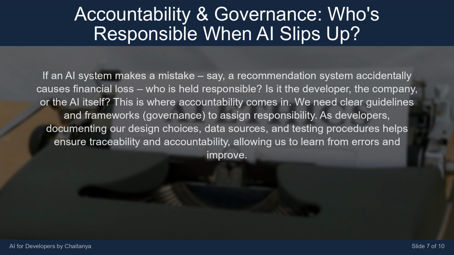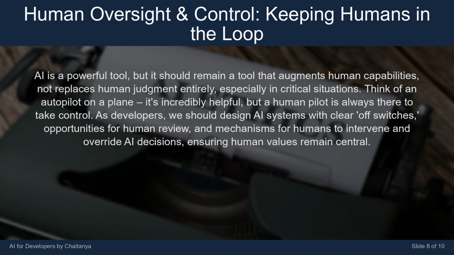from errors and improve. AI is a powerful tool, but it should remain a tool that augments human capabilities, not replaces human judgment entirely, especially in critical situations. Think of an autopilot on a plane. It's incredibly helpful, but a human pilot is always there to take control. As developers, we should design AI systems with clear off switches, opportunities for human review, and mechanisms for humans to intervene and override AI decisions, ensuring human values remain central.